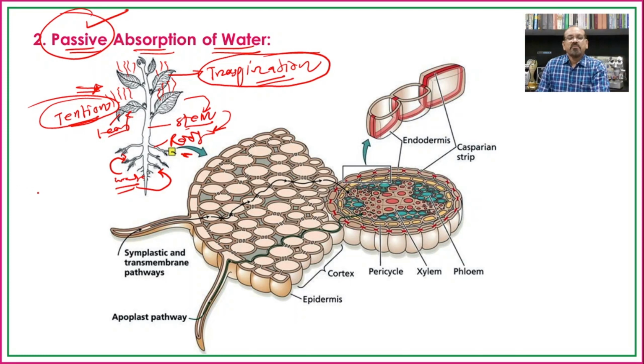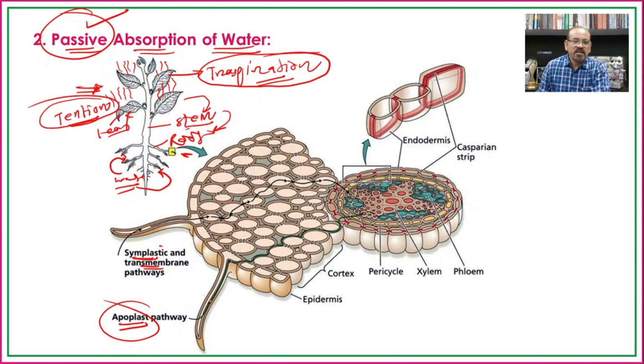When we are talking about the absorption of water, this absorption is carried out by different methods, known as the apoplastic pathway, symplastic pathway, or the transmembrane pathway. So when we are considering the apoplastic pathway, it means the water enters or is absorbed through the cell wall as well as through the lumen of the root hairs.